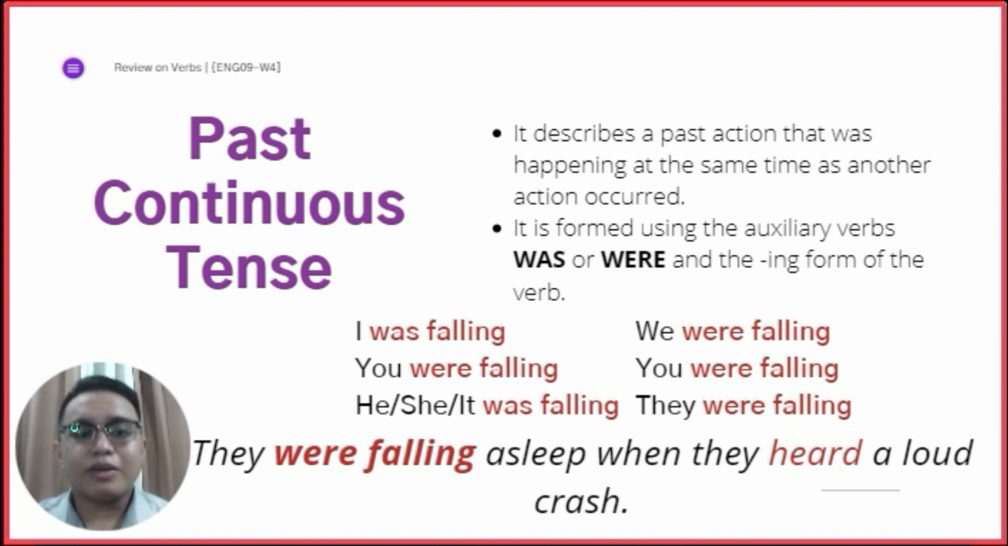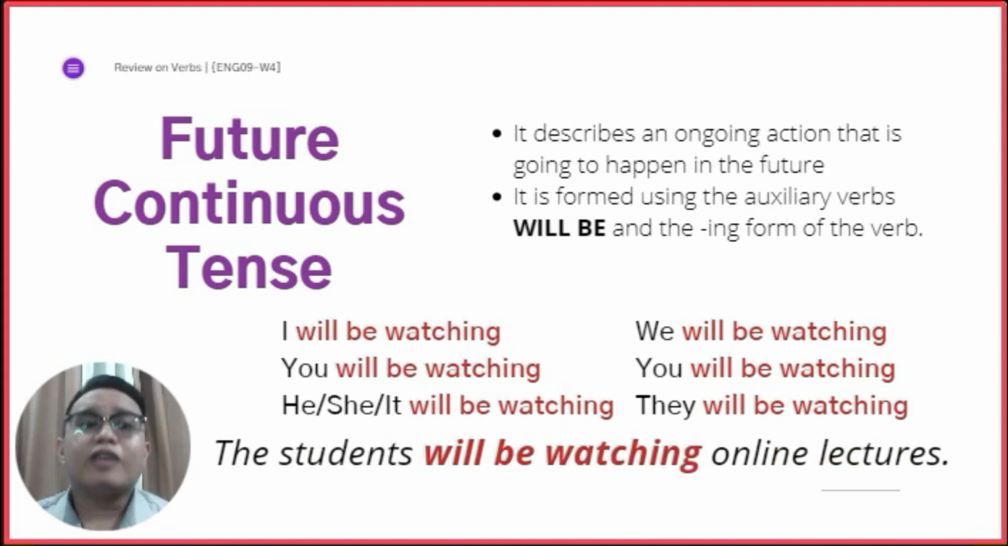And lastly, we go to the future continuous tense. The future continuous tense describes an ongoing action that is going to happen in the future. It continues, and it will still be happening in the future. For example, by the end of the semester, the students will be watching online lectures. That means you keep watching online lectures, and that action will still happen in the near future. And we form this by using will be plus the ing form of the verb. So, will be watching. Will be and then the ing form.